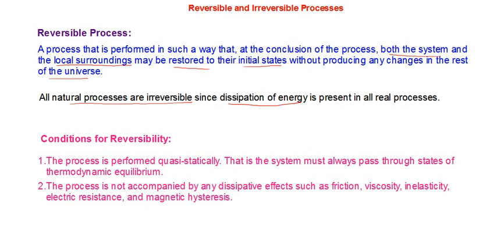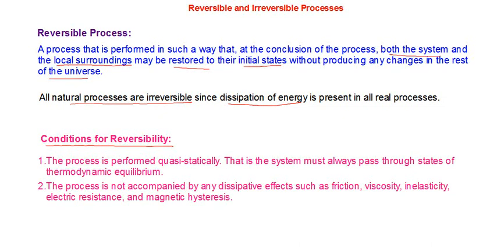Now if we want to attain, theoretically or ideally, reversible processes, what should be the conditions? That is what is known as the conditions for reversibility. It's an idealization that will help us in developing the theory. We can summarize the conditions for reversibility into two statements.